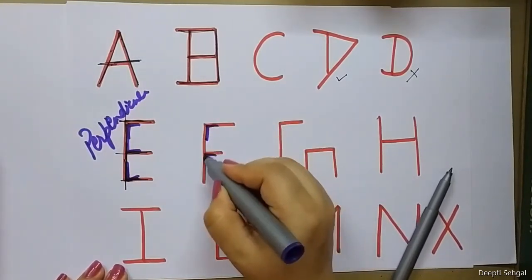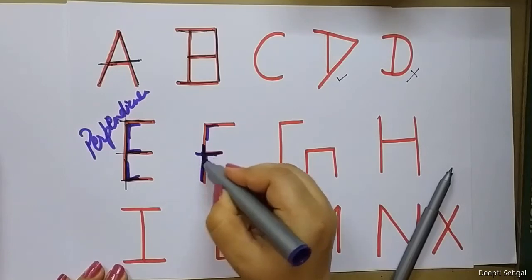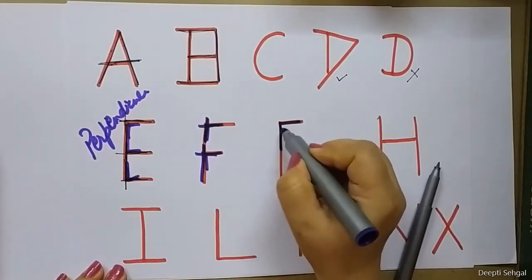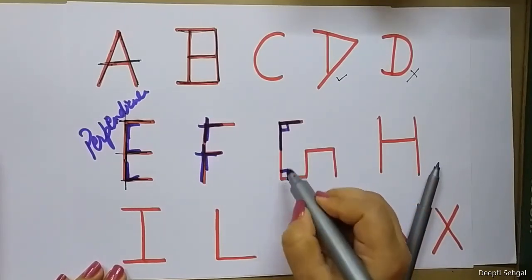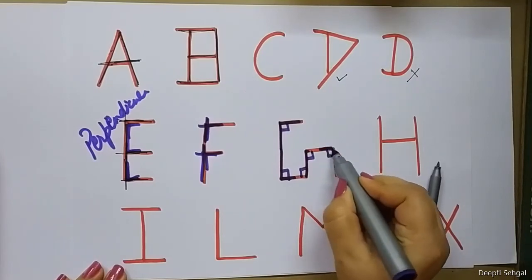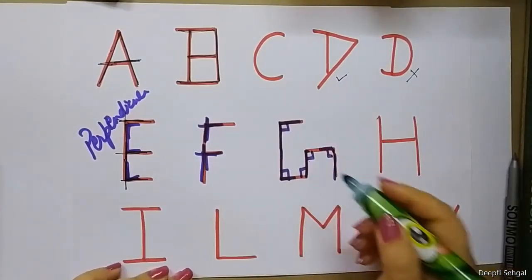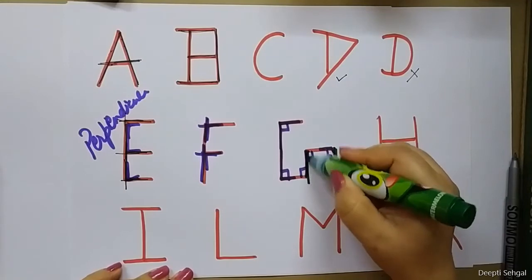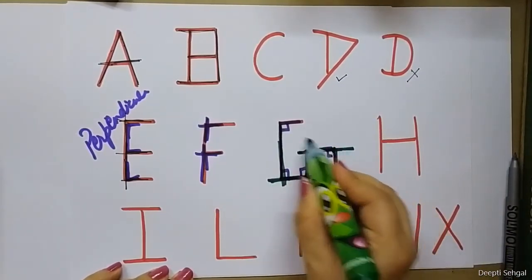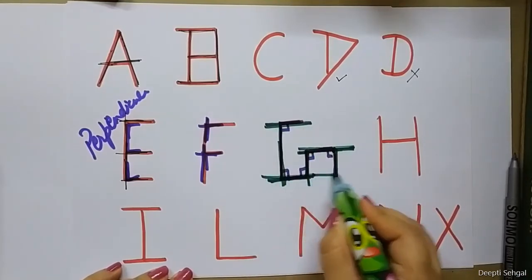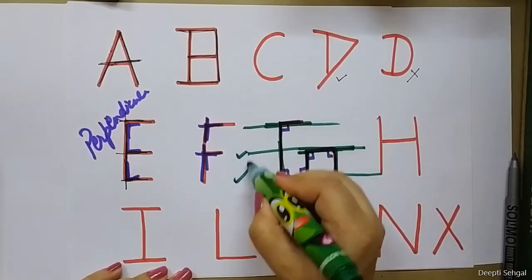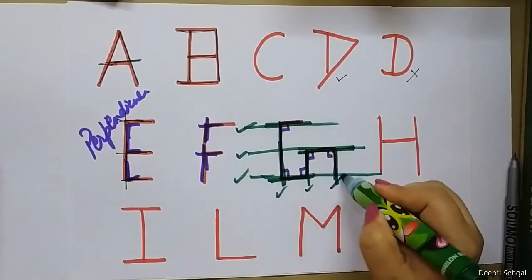Okay, how about this? L again, L again. So this line is perpendicular to this. This line is perpendicular to this. This line is perpendicular to this. Are there any parallel lines here? Yes, this line is parallel to this line, is parallel to this line. These lines will not meet. अगर मैं इनको आगे बढ़ा देती हूँ, तो they will not meet. So these are parallel lines, and these are parallel lines.